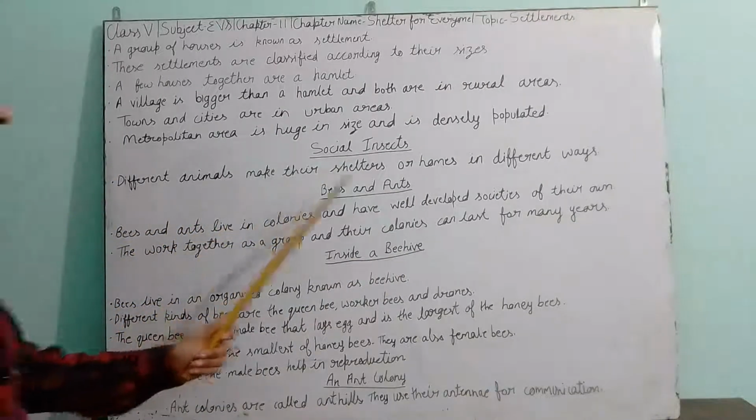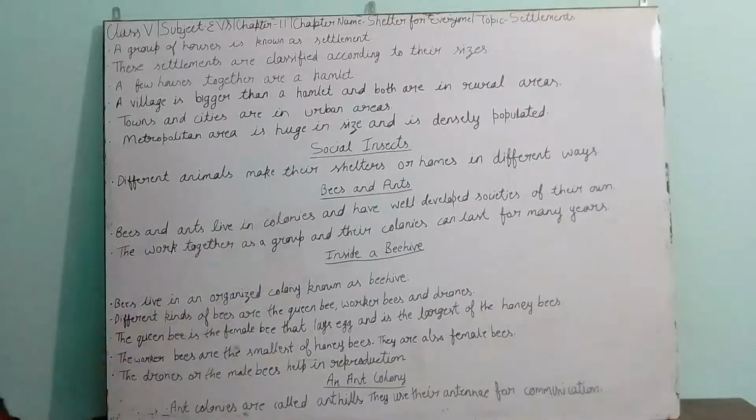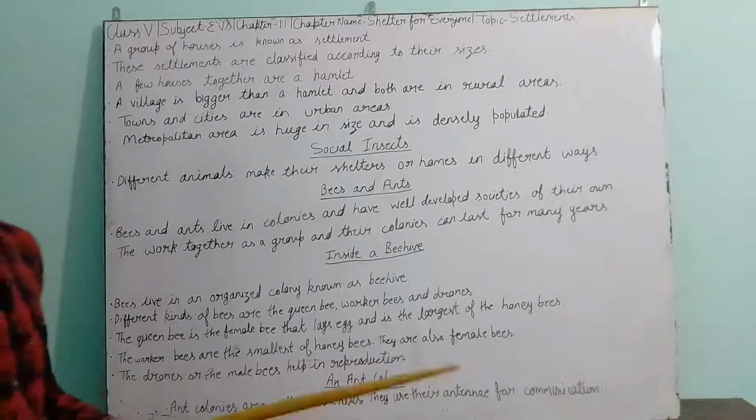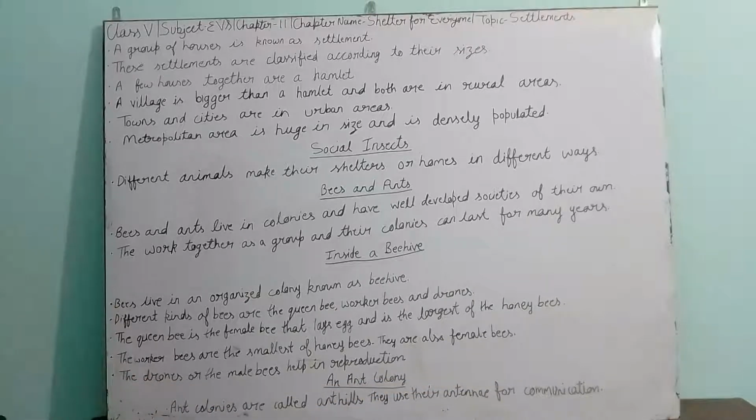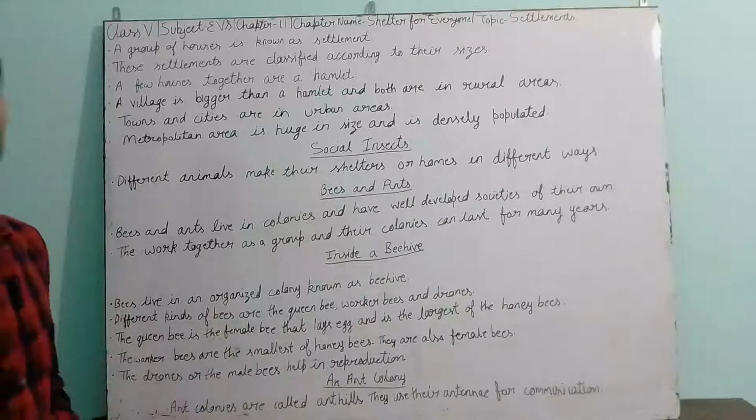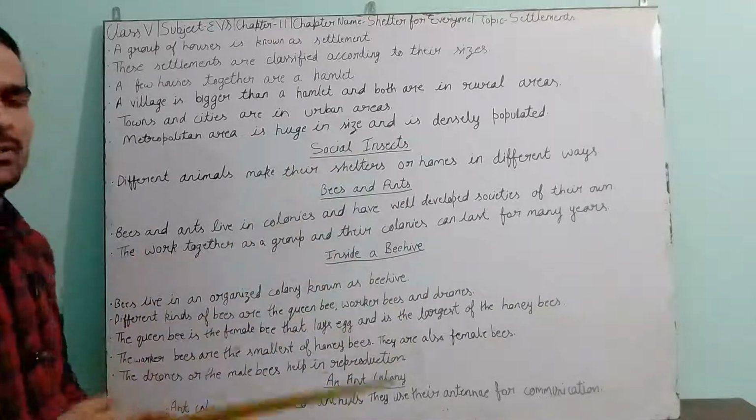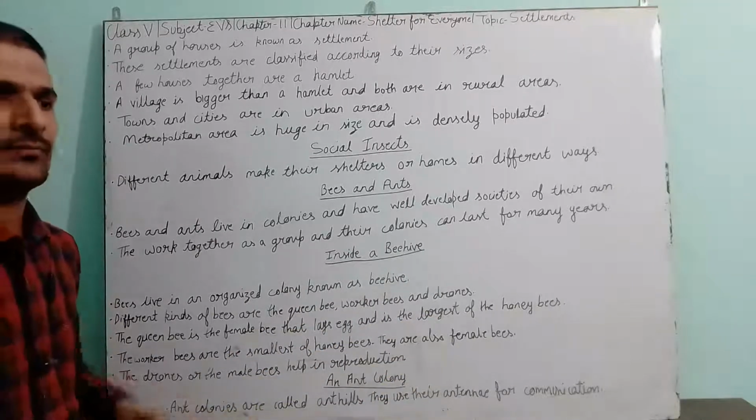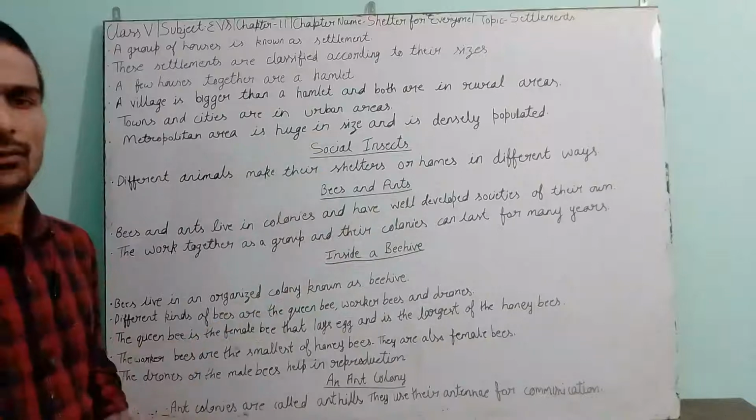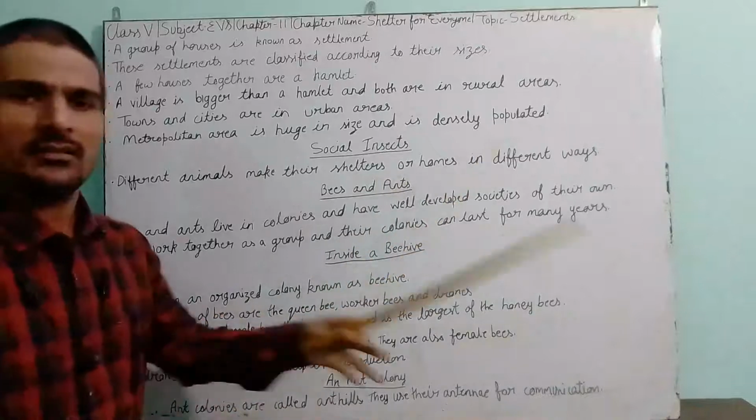Different animals make their shelters or homes in different ways. With time, human beings also make houses and settlements according to their requirements. But animals also need shelter because in their routine they sometimes must stay at the same place for a few hours. So they also make their shelters or homes, but their ways are different.